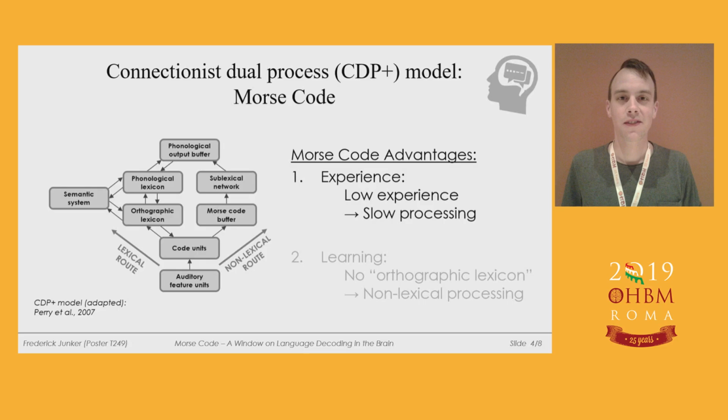First, because of the limited experience with Morse Code, the cognitive processes related to language decoding, like reading, are slowed down. In this way, it becomes possible to investigate serial linguistic components using fMRI. Second, we get a highly controlled learning environment that allows us to teach our subjects only to decode single Morse code letters. In this way, no orthographic or item-specific lexicon for Morse code can be built up, which allows us to test exclusively the non-lexical route of the connectionist dual process model.